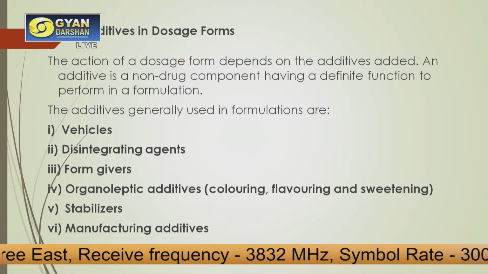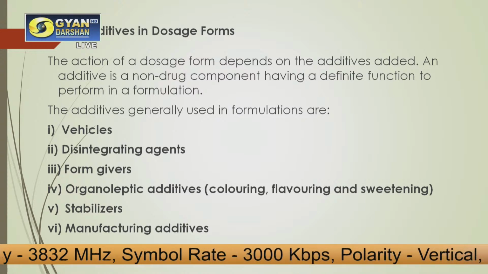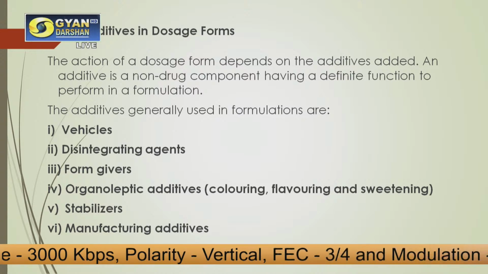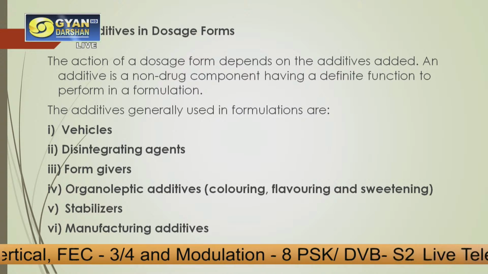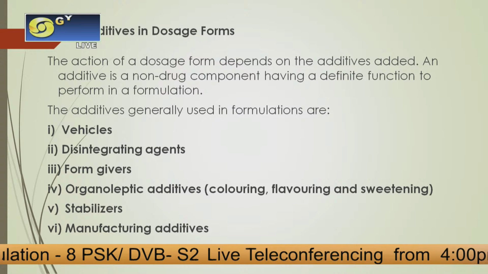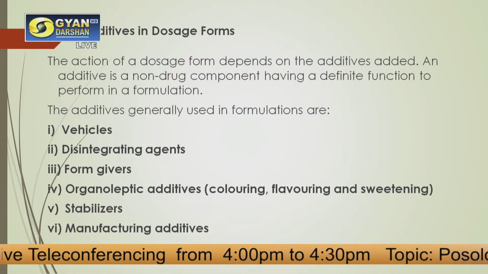So what are these additives? These are known as vehicles. You can see on the screen, these are known as disintegrating agents. They can be form givers, they can be organoleptic additives like coloring agents, flavoring agents, or sweetening agents, or they can be stabilizers or some kind of manufacturing additives. So all these different kinds of additives are used when the drugs are being manufactured.